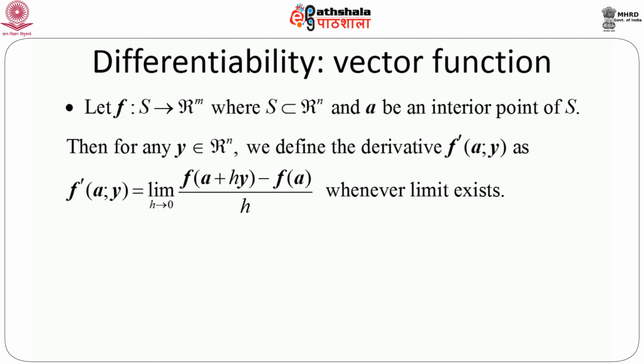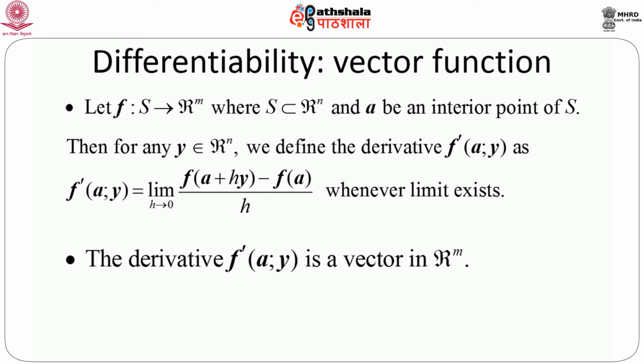So the argument is an n dimensional vector, and f is m dimensional, and let a be an interior point of S. Then for any y belongs to Rn, we can define the derivative f prime a, y as the limit as h goes to 0 of f of a plus h y minus f a, divided by h, whenever this limit exists.